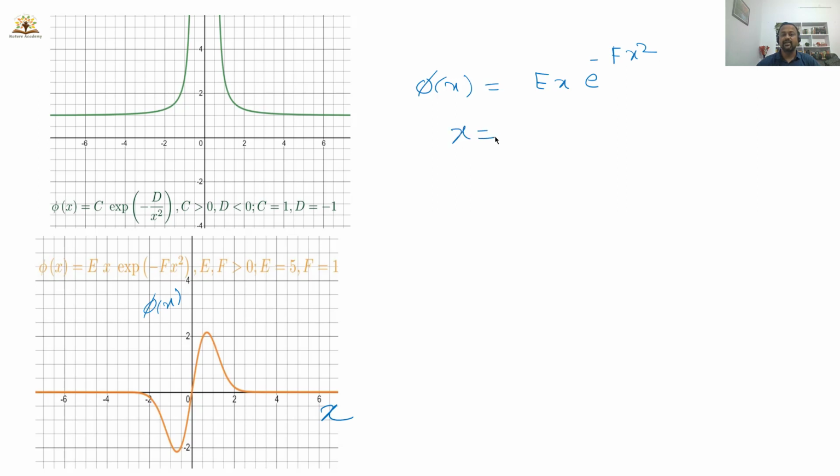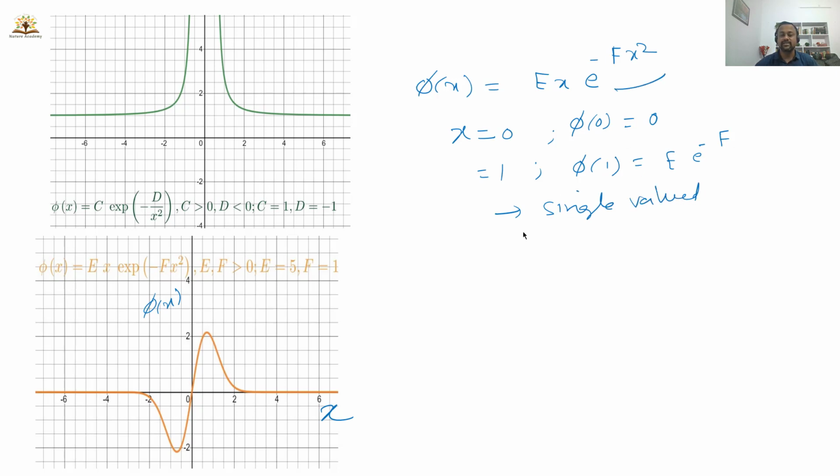For each x value, let us say x is equal to 0, what will you get? Phi of 0 is 0. For x equal to 1, you can calculate phi of 1 also. That is e into e power minus f. Since e and f are constant values, you will get a constant value. For each and every x value, we are getting a corresponding phi value. So I can say that the given wave function is single valued.